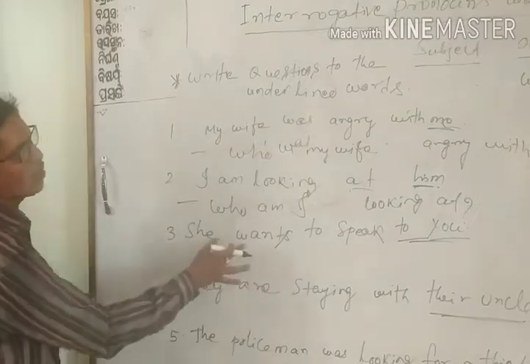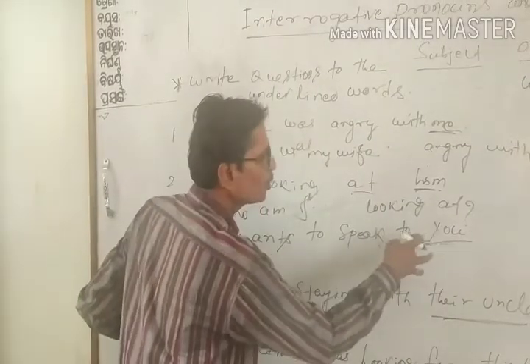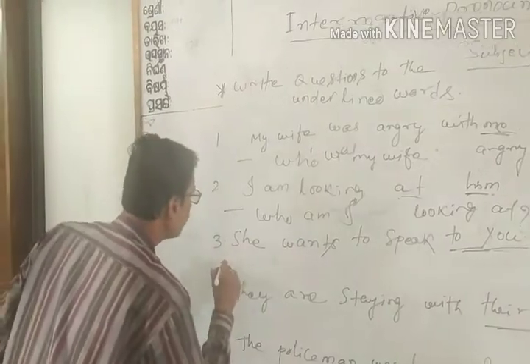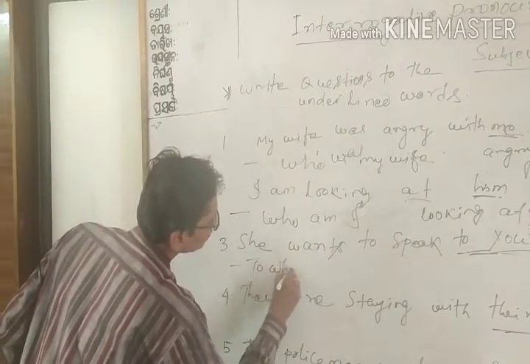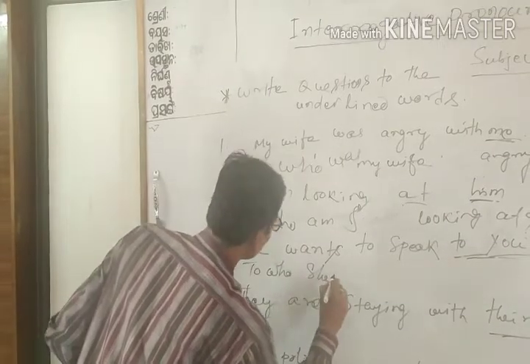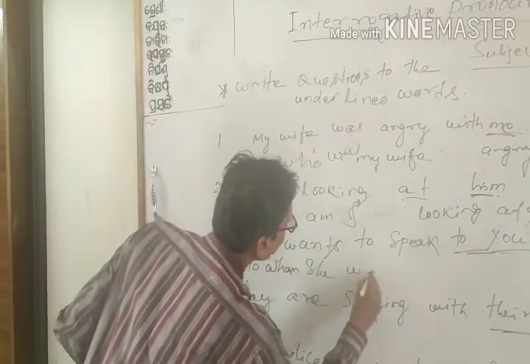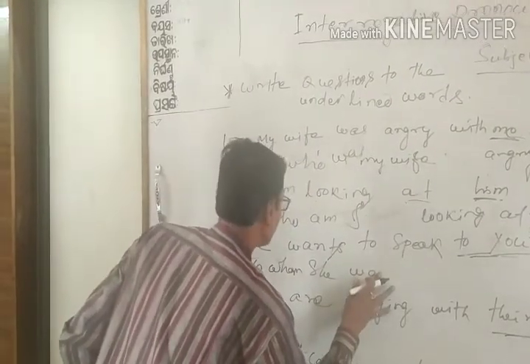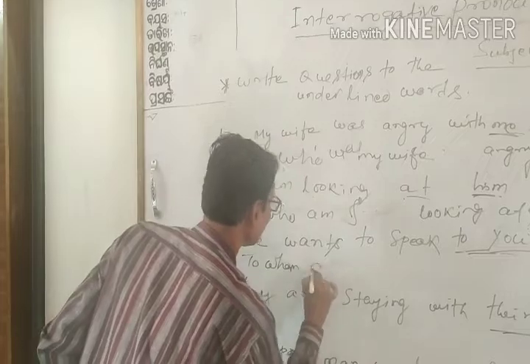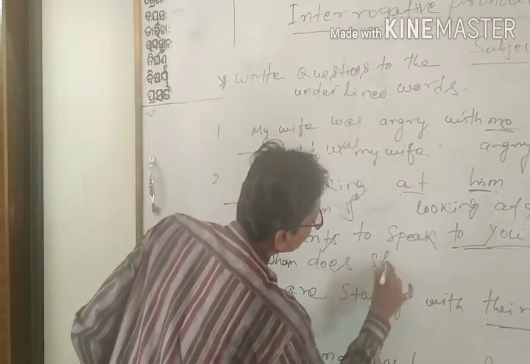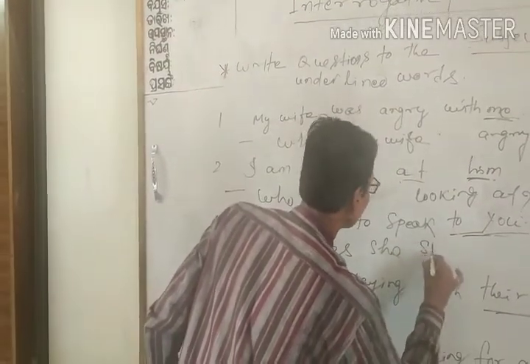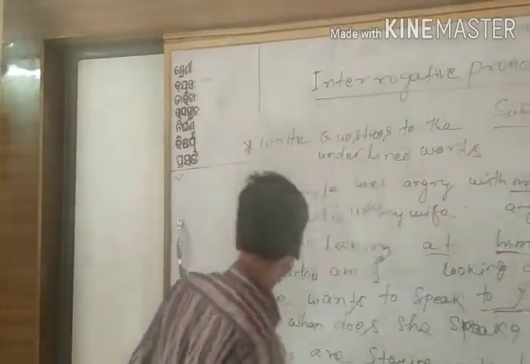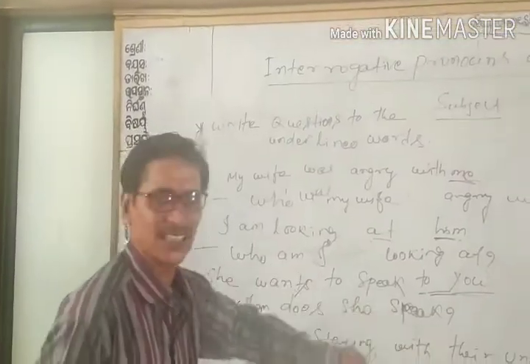Similarly, she wants to speak to you. To whom does she speak?